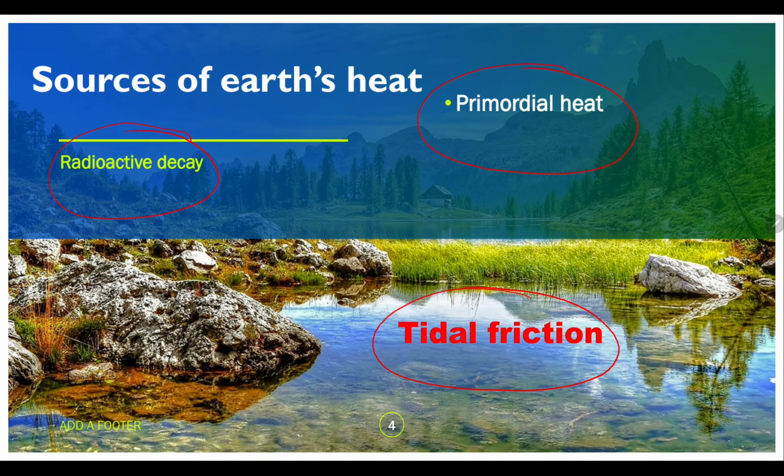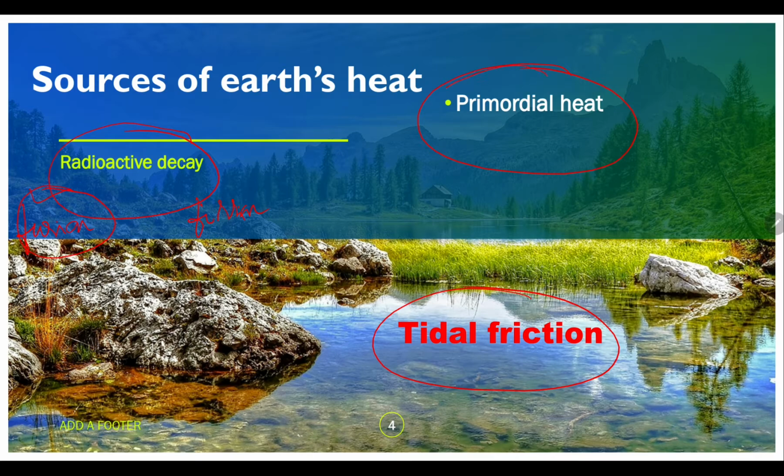If you go for radioactive decay, as the name itself clearly indicates, it is attributed to the disintegration of radioactive substances. So the nuclear decay happens by nuclear fission. In the Earth's interior, fusion will not happen because the pressure and temperature required for fusion are far more than the pressure or temperature inside the Earth.